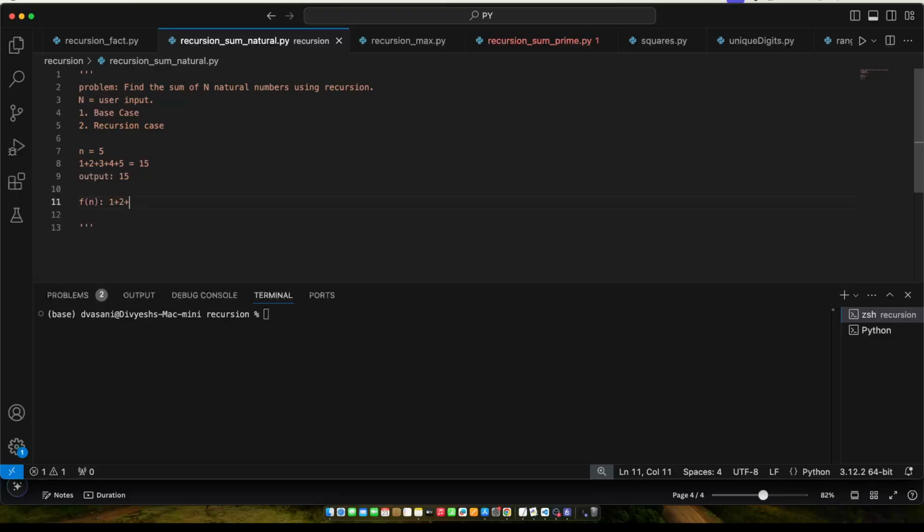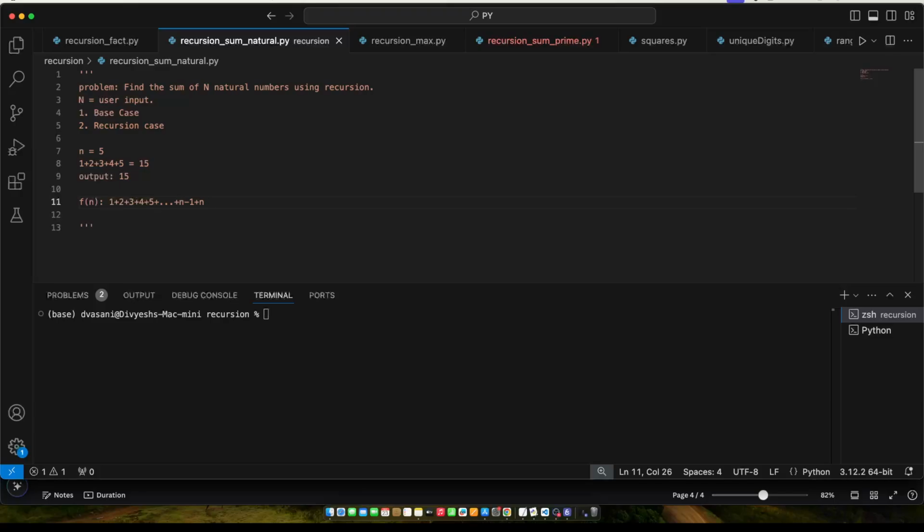This is how you try to solve the problem. So 1 2 3 4 5, and then dot dot dot, ultimately reaching n, and there would be an n minus 1 term, and then you reach the nth term. I'm just trying to write this in a generalized form. Hope you get the idea, right?